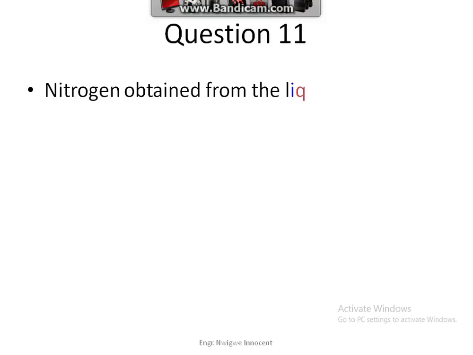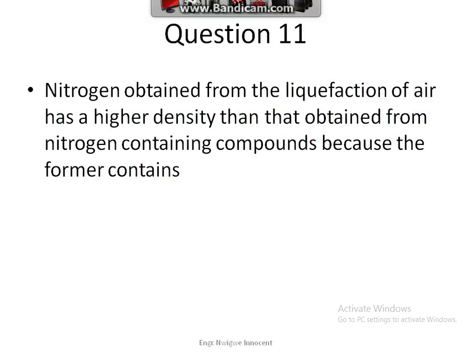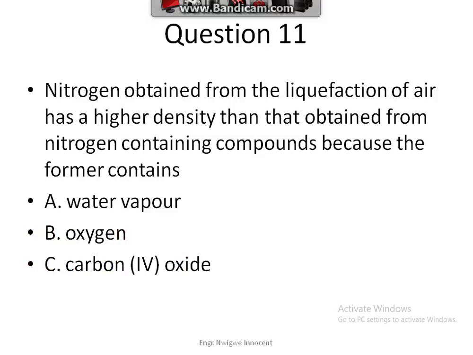Question 11. Nitrogen obtained from the liquefaction of air has a higher density than that obtained from a nitrogen-containing compound because the former contains A. Water vapor, B. Oxygen, C. Carbon dioxide, D. Rare gases.